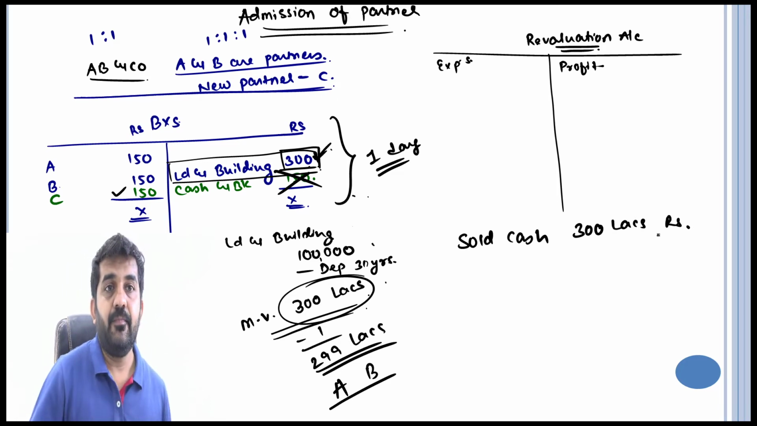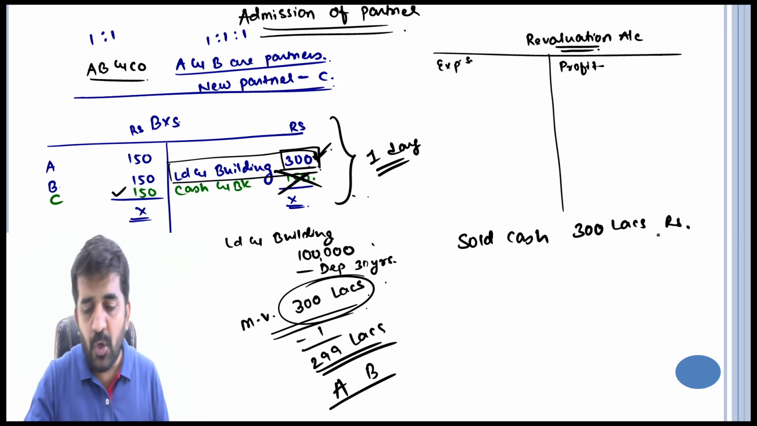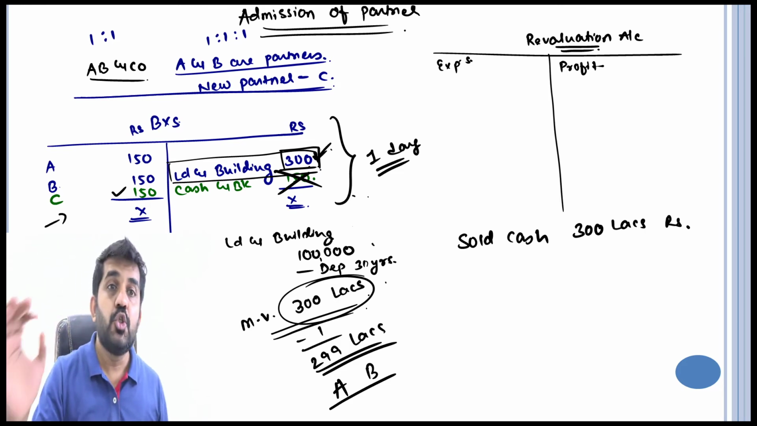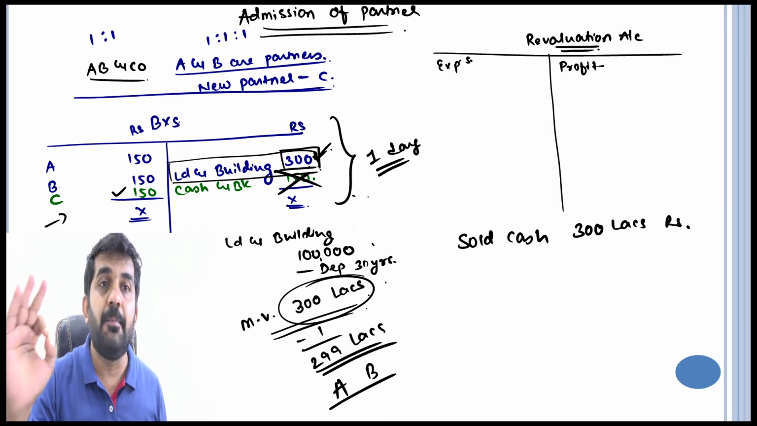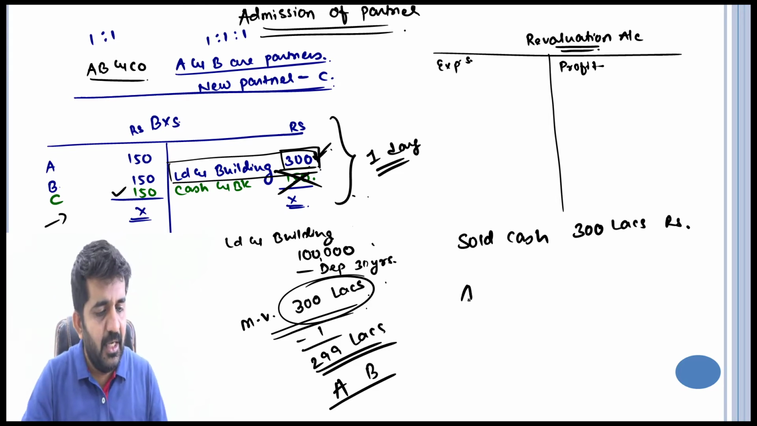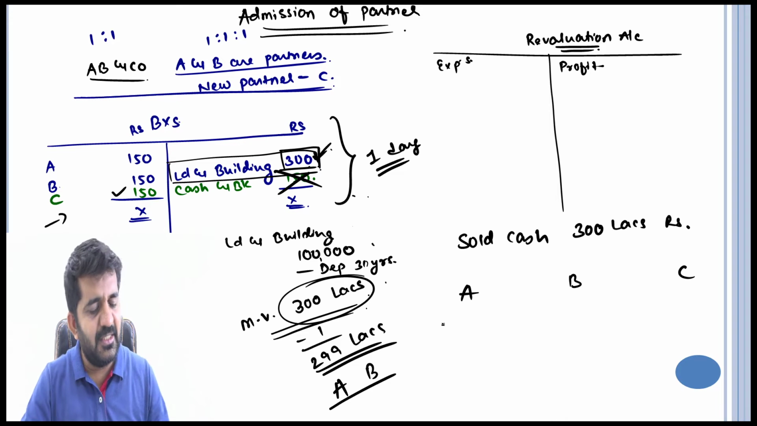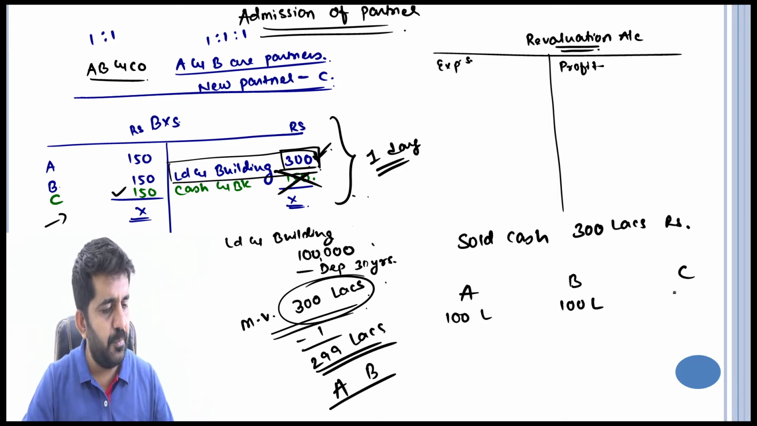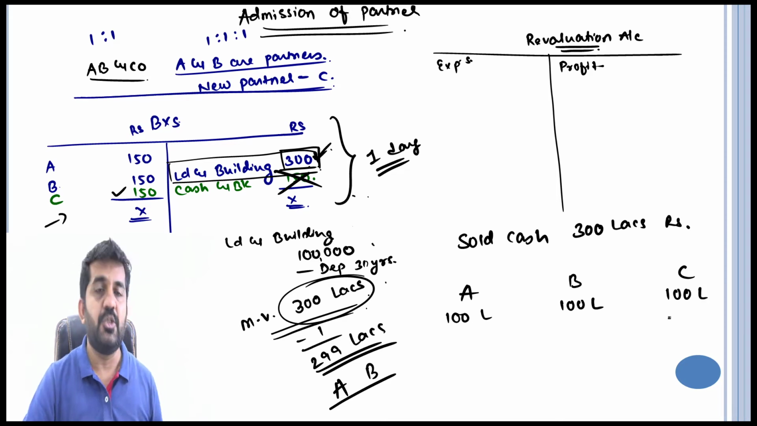And there are no liabilities for the company. So this will be distributed between the partners. But now the partners are 3, A, B and C. How much will A get, B get and C get? A will get 100 lakh rupees, B will get 100 lakh rupees and C will get 100 lakh rupees.